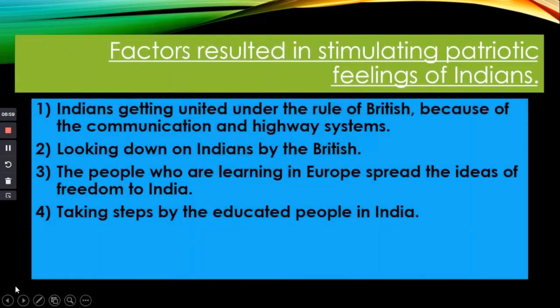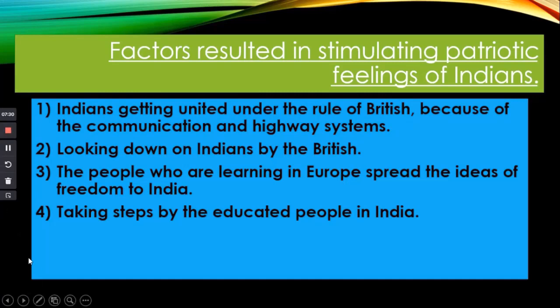Then, what are the factors which resulted in stimulating patriotic feelings of Indians? So Indians got united under the rule of the British because of the communication and highway system which they established. Second one, looking down on Indians by the British. The British didn't respect them. They looked down on the Indians. That's a very bad quality.